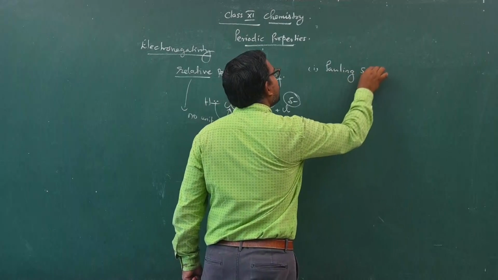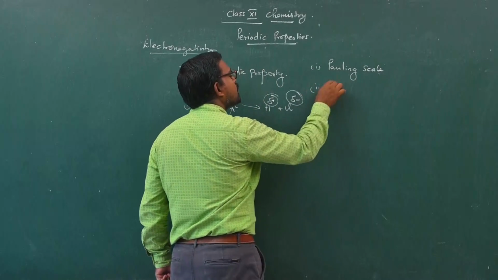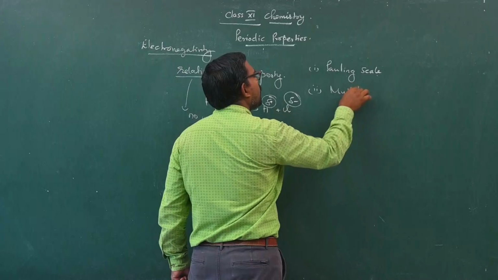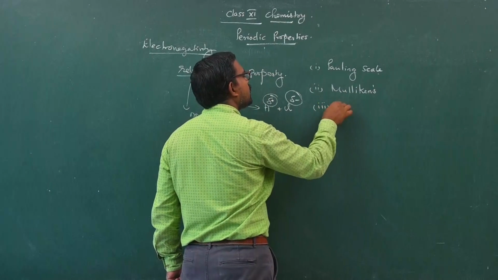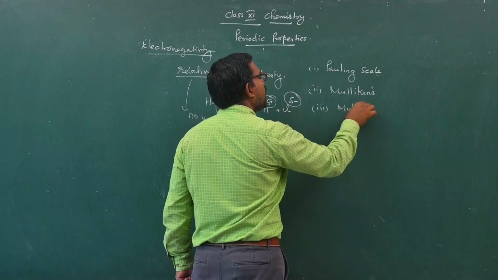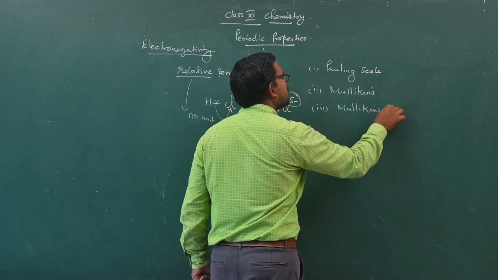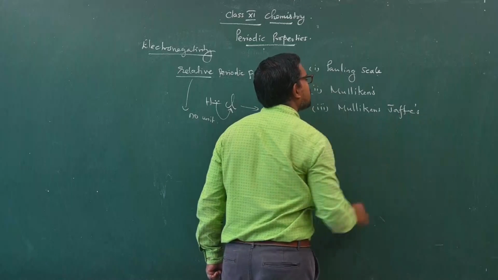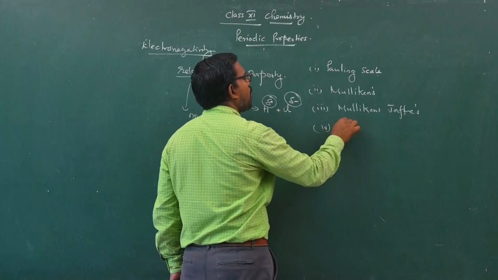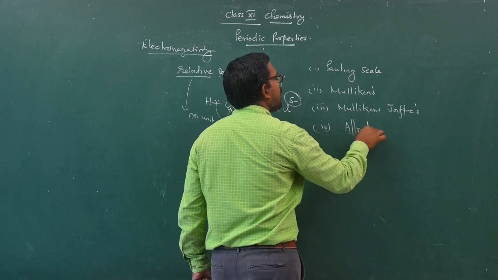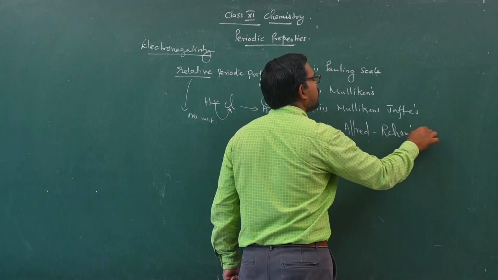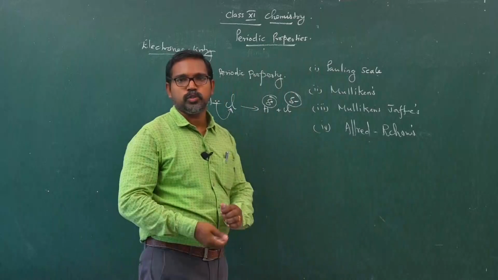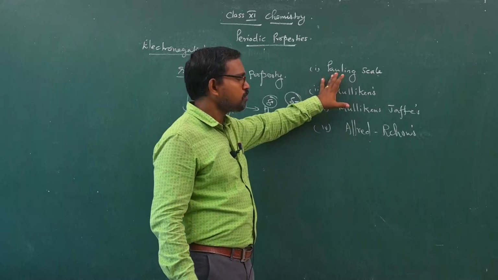Pauling scale of electronegativity. Second one is Mulliken scale of electronegativity. Third one is Mulliken and Jaffe scale of electronegativity. Fourth one is Allred and Rochow scale of electronegativity. So these are the four methods.